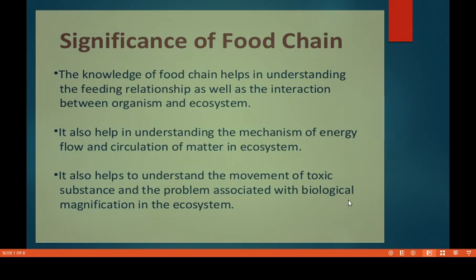It also helps in understanding the mechanism of energy flow and circulation of matter in the ecosystem. Yes, it is a life cycle, right? So circulation takes place everywhere. If we get a seedling, we have to sow it back into the soil so that we can get the same plant, right? So this is how the cycle represents.